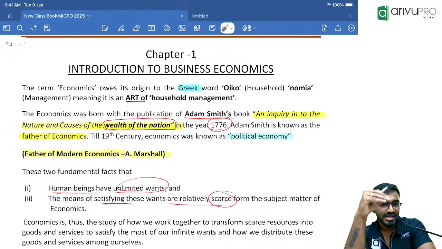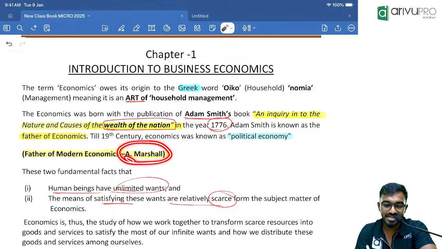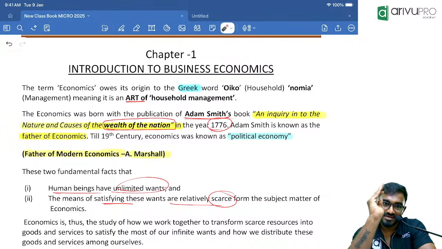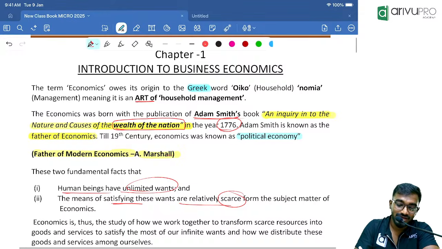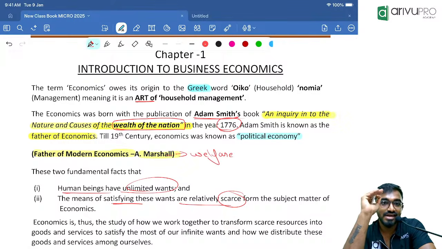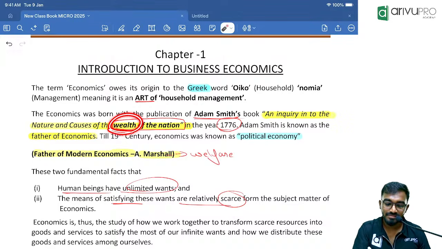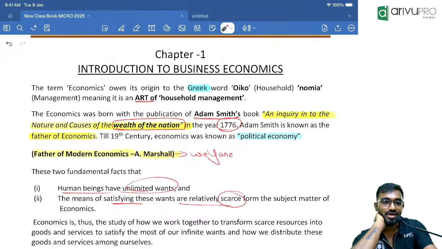There was a huge need for redefining the subject of economics. Alfred Marshall said, see boss, what Adam Smith has said is correct, no doubt. Economics requires wealth. But wealth is not everything. Along with wealth, we need to achieve welfare. So Alfred Marshall said economics is a study of welfare. We need wealth to achieve welfare. That is what Alfred Marshall said.